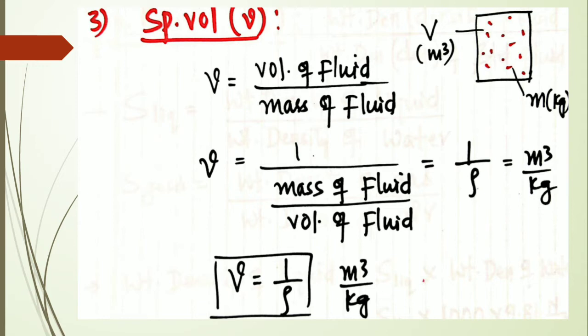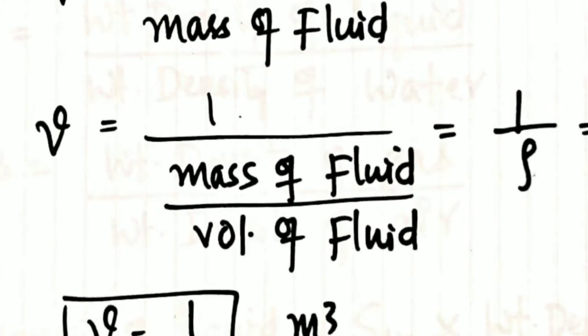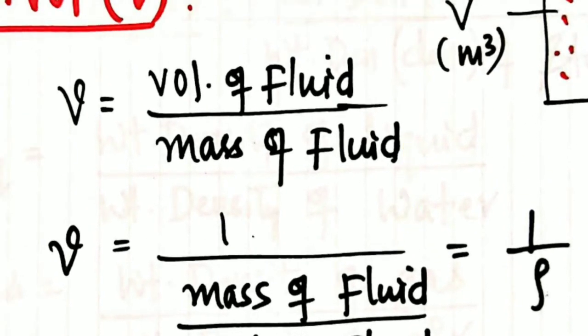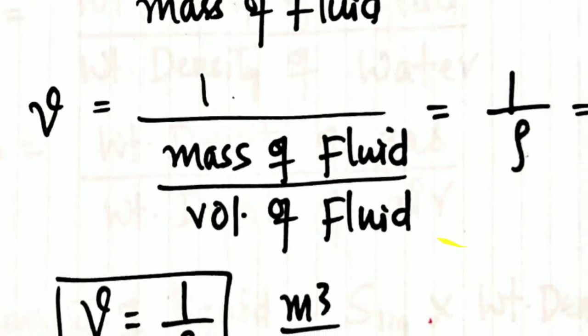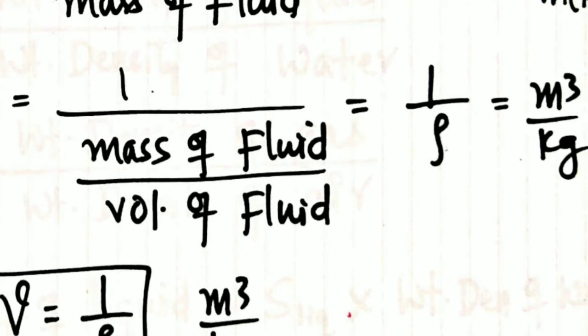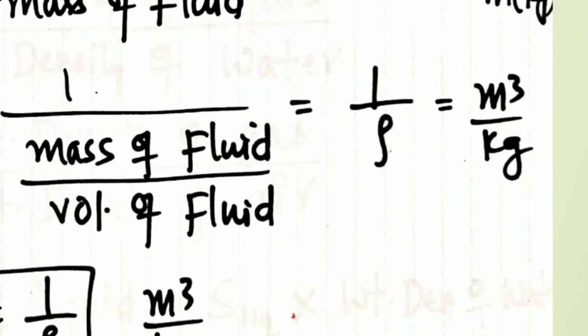Because it is the reciprocal of density, I can write small v is equal to 1 divided by density. So the equation, volume of the fluid divided by mass of the fluid, can be written as 1 divided by mass of the fluid divided by volume of the fluid. Mass by volume is density, therefore 1 by rho. Since it is a reciprocal, it is in meter cube per kg. Specific volume is always in meter cube per kg.